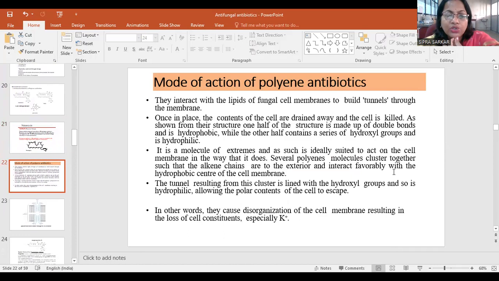It is a molecule of extremes and so is ideally suited to act on the cell membrane in the way that it does. Several polyenes cluster together such that the alkyl chains are to the exterior and interact favorably with the hydrophobic center of the cell membrane. The tunnel resulting from this cluster is lined with the hydroxyl groups and so is hydrophilic, allowing the polar contents of the cell to escape. In other words, they cause disorganization of the cell membrane, resulting in loss of cell constituents, especially potassium.